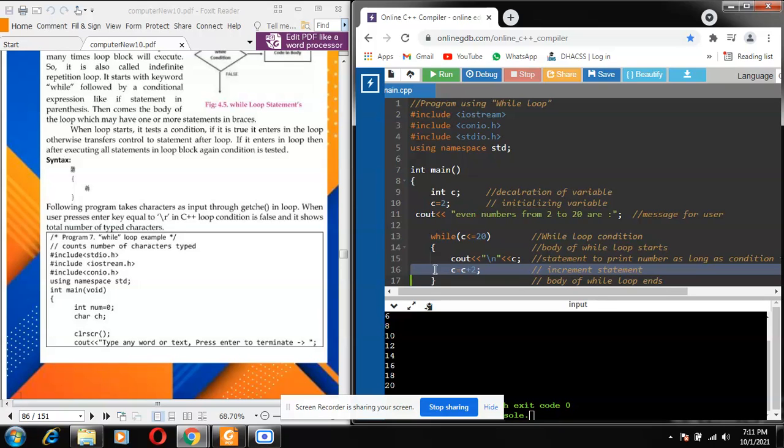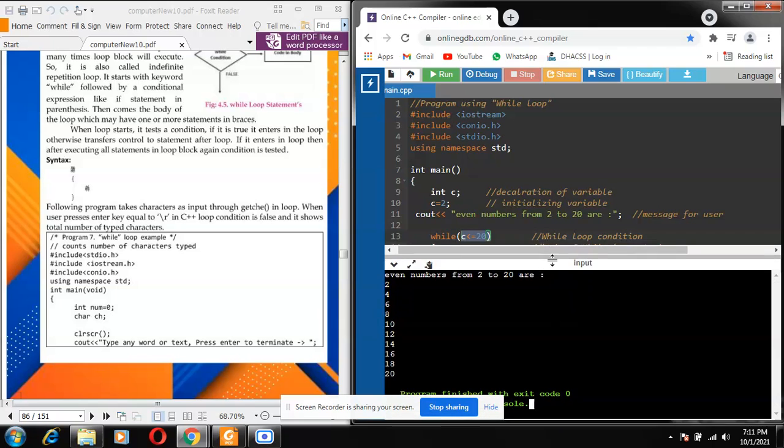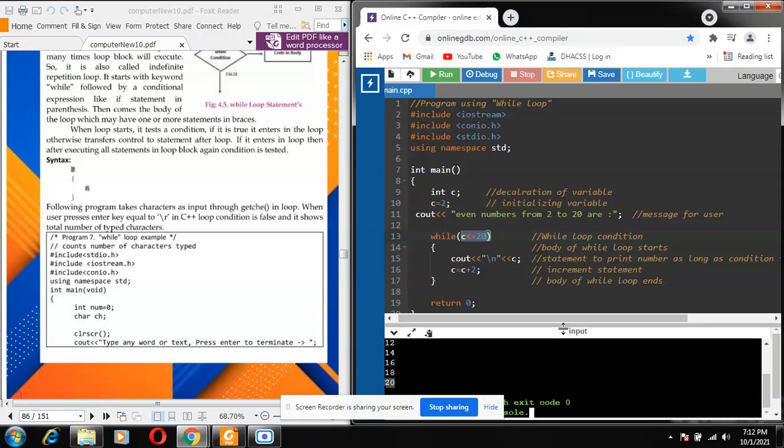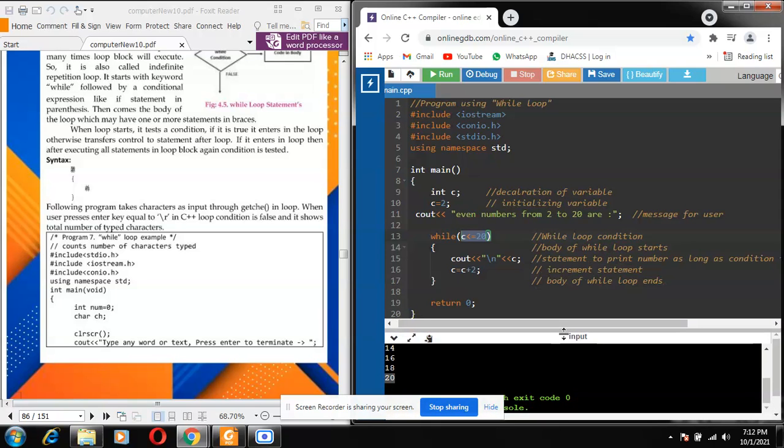That's why it is called a variable, because the value keeps changing during the program as long as the while loop condition is true. When it comes to 20, what happens? It adds 2 to 20, which is 22, and our condition becomes false. The program exits the body of the while loop, returns 0 and ends.